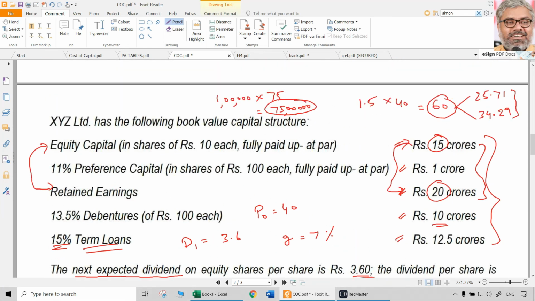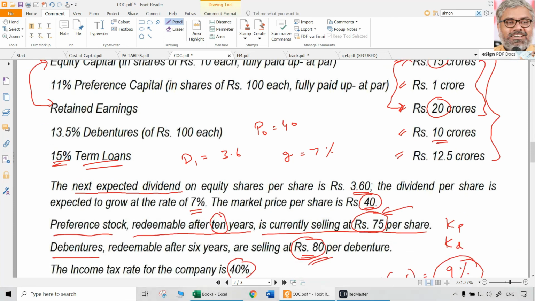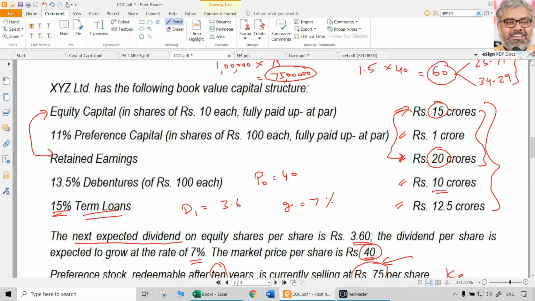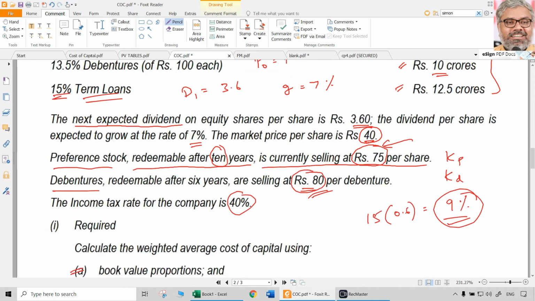At the maximum, instead of the normal computation of cost of debt, there can be YTM methodology. Or for cost of equity, instead of the normal Gordon's formula, maybe there is capital asset pricing model. Only those minor changes will be there. But the broader question will always be similar to this, where the existing capital structure and existing data are given, from which you can find out the existing weighted average cost of capital. The second part of the question can change.